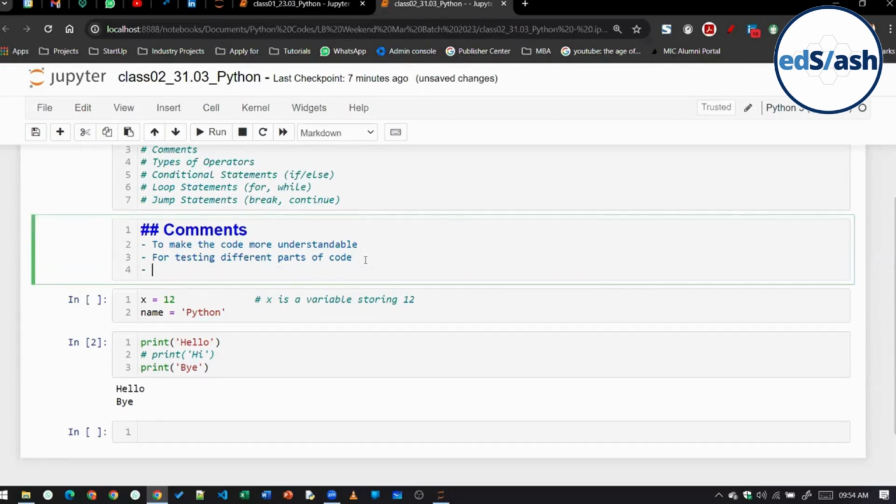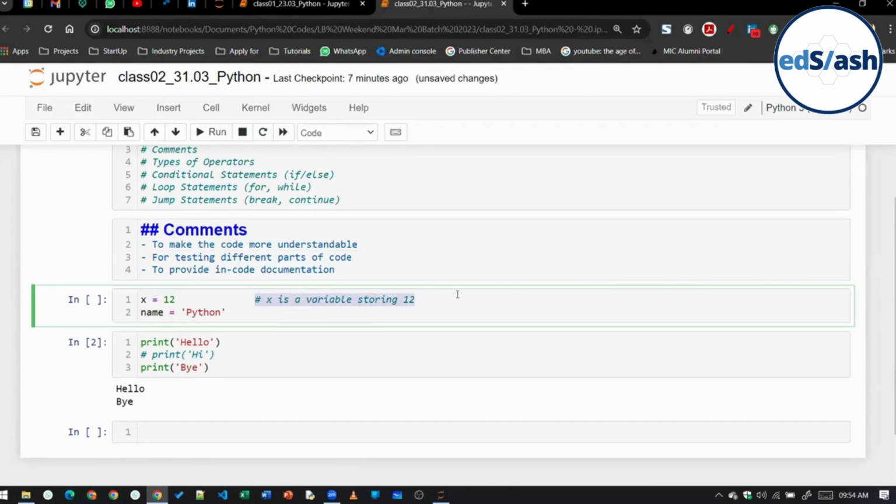And there is one more: to provide in-code documentation. This is also called encode documentation, which means the documentation that is present inside the code. Suppose we are writing some code, and there are different functionalities available.